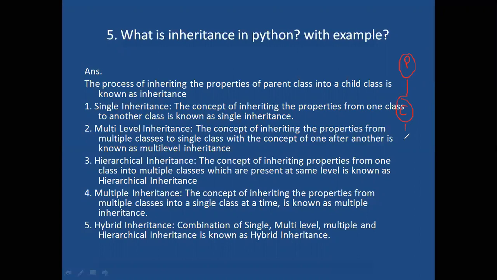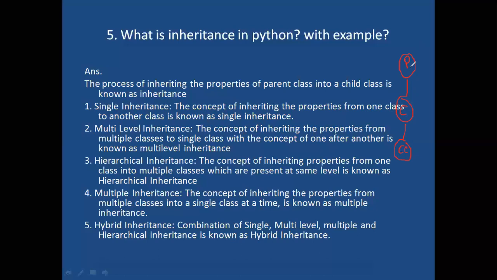So next, child to child, like this. First, see, the process of inheriting properties from multiple classes to a single class with the concept of one after another.